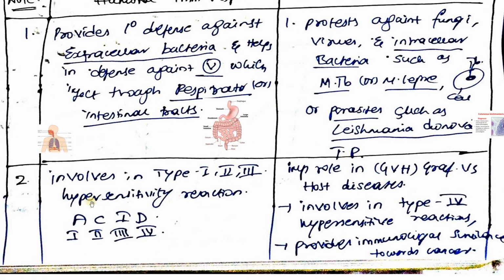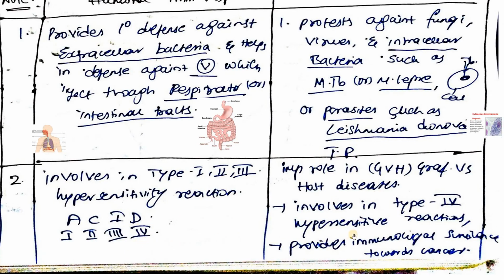Then humoral immunity is involved in type 1, 2, 3 hypersensitivity reactions. Whereas type 4 hypersensitivity reaction is mediated by cell mediated immunity. Other than this, cell mediated immunity is also involved in something called graft versus host disease. What is graft versus host disease, students? It is tissue transplantation rejection, or tissue rejection, called graft versus host disease. We can discuss this in future classes.